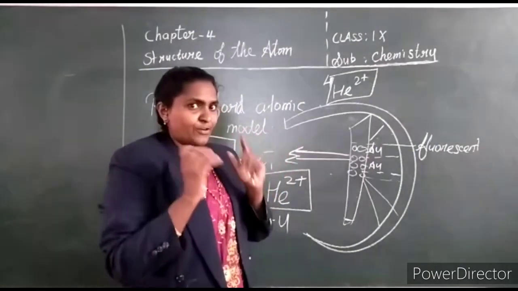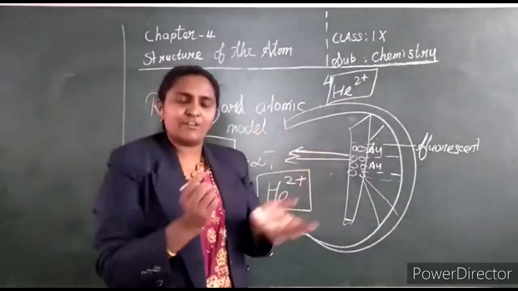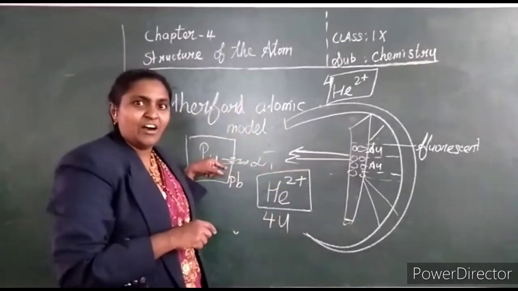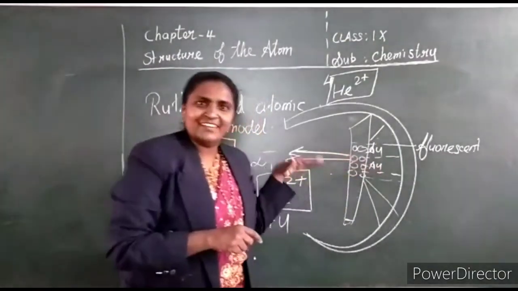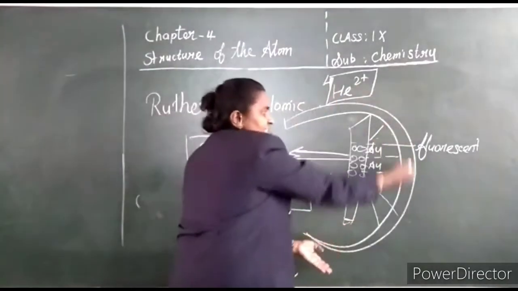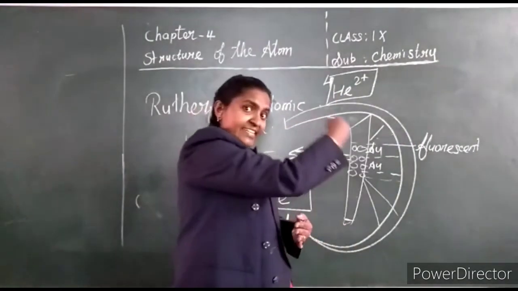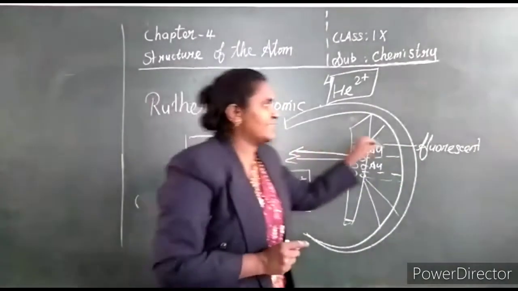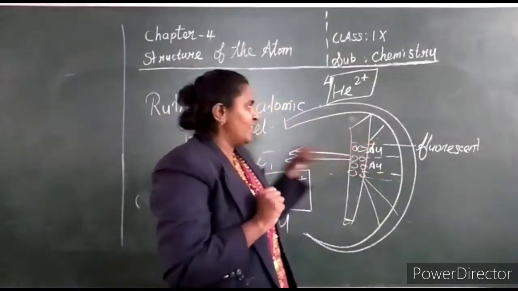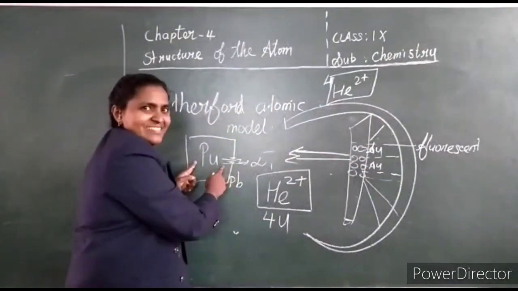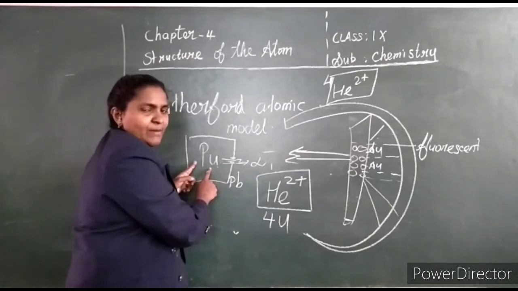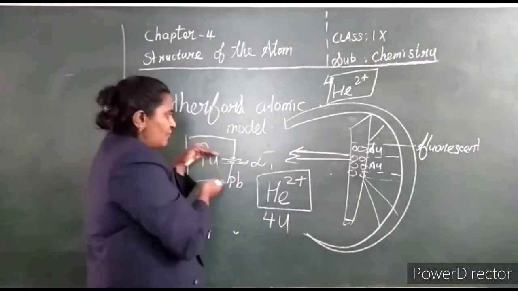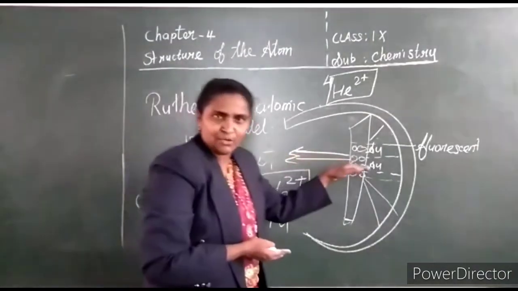Once again, Rutherford had an experiment about the structure of the atom. He took gold foil and passed alpha particles on the gold foil. The whole setup is kept inside the detector, which is coated with fluorescent substance. Why? When the alpha particles hit, it shines, it glows. This is the source of the alpha particles, kept inside lead. Now the alpha particle is made to fall on the gold foil.